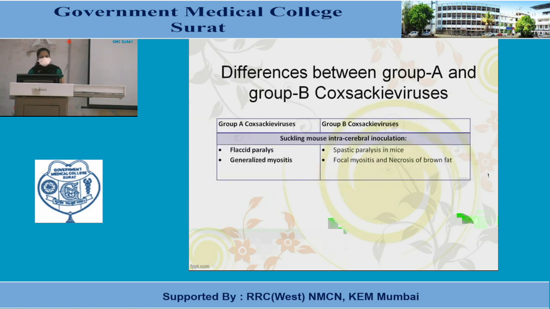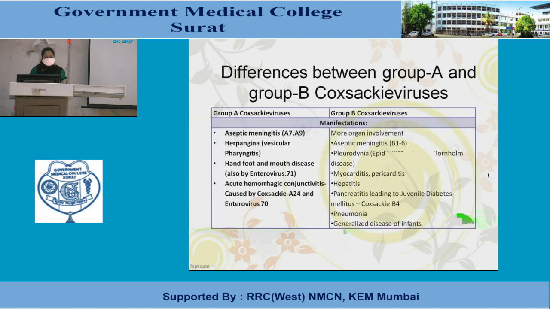So here there are 2 things. In group A there is a flaccid paralysis and generalized myositis, while group B has a spastic paralysis in mice and focal myositis and necrosis of brown fat. Manifestations: in Coxsackie A, aseptic meningitis, herpangina, which is vesiculopharyngitis, hand, foot and mouth disease, and acute hemorrhagic conjunctivitis caused by Coxsackie A24 and enterovirus 70.